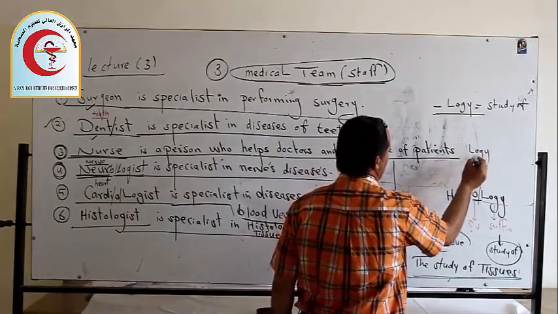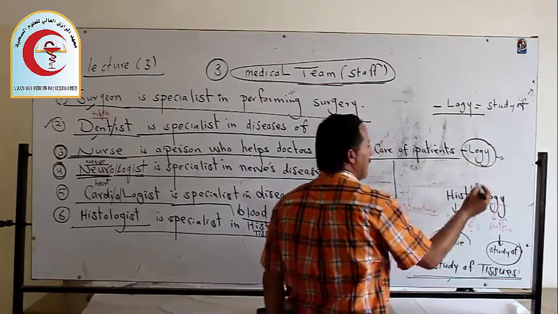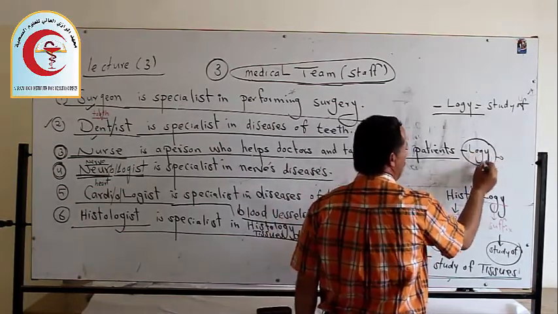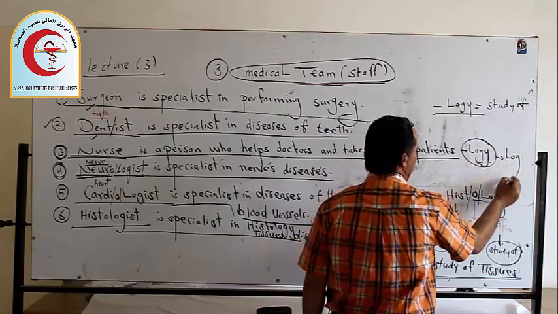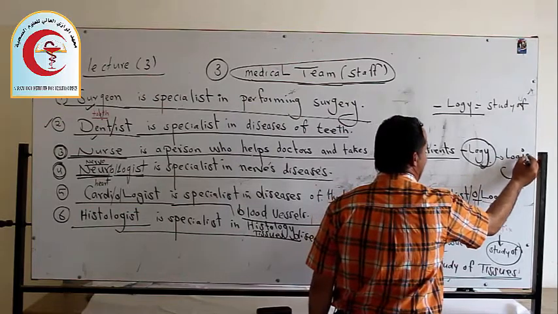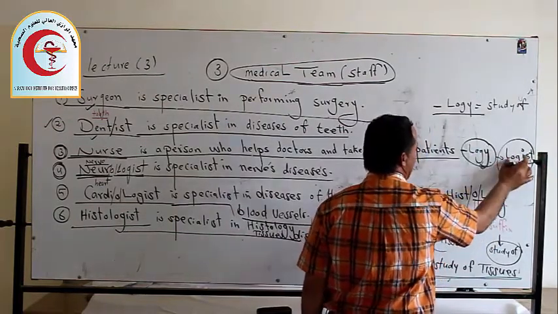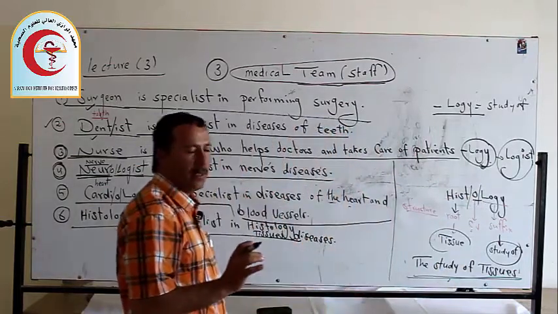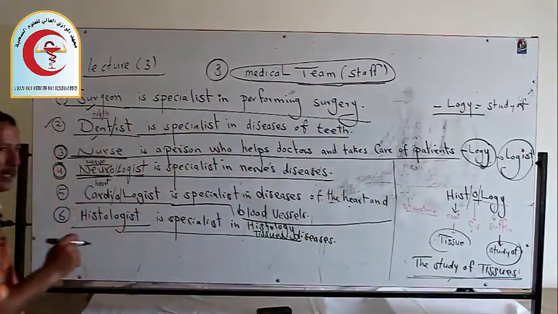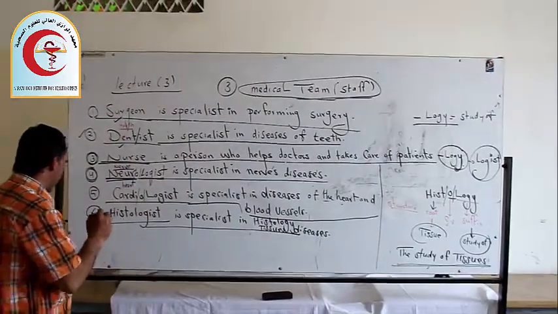When we change it from a science to a specialist, we change the Y to I, like logi, then we add ST. In this case, this is a science, and this is a measure. Is it clear? Okay. Now let's transfer to job number 7.